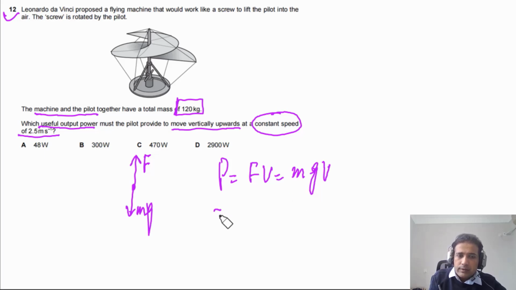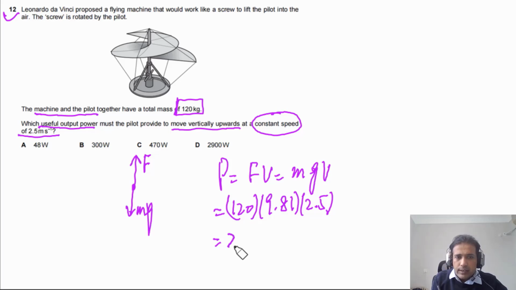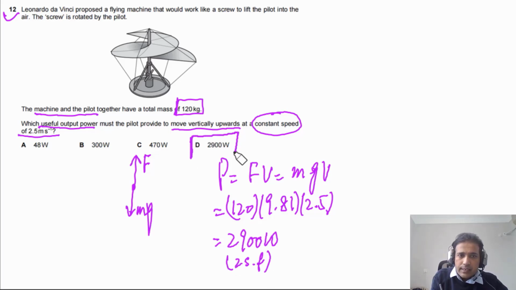Now we can plug in the values. m is 120, g is 9.81 and v is equal to 2.5 meters per second. If we multiply this, we get 2900 watts to 2 significant figures. So the answer for this question has to be A. And this is the useful power output. Of course, there is some energy loss due to friction. We are talking about useful power output, meaning how much force has to be in the output, and that force has to be equal to mg because it is moving at constant speed.